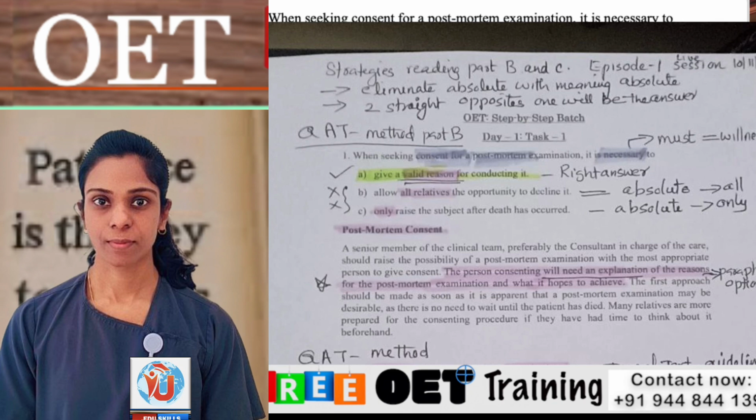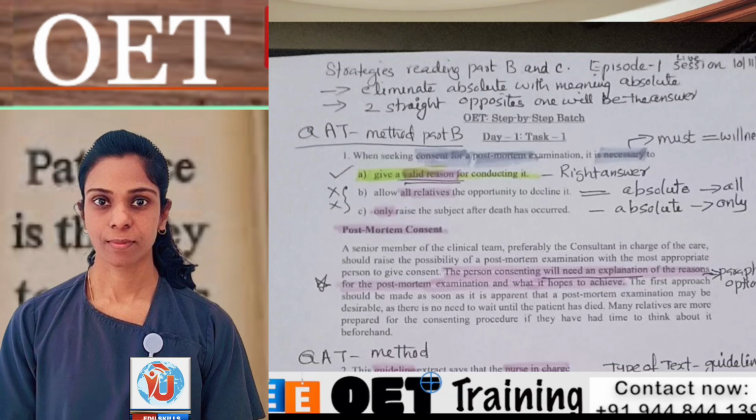Now the C answer: only raise the subject after death has occurred. The only raise after death has occurred. We can mark the hedging words, after death has occurred. Now we can get the answer easily, because all relatives is absolute and only is absolute. Then easily we got the answer. But now we can go to the text, we have to confirm.